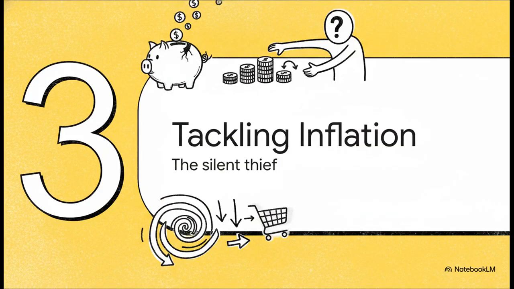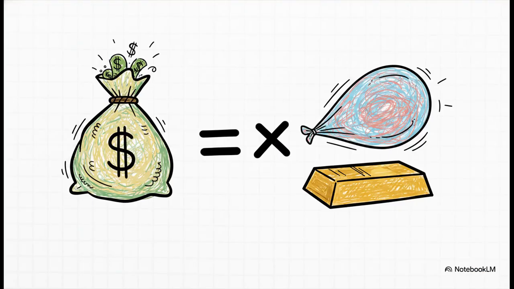Okay, now that we've handled the government, let's transition over to our second real-world hurdle in Section 3, tackling inflation and NPV. This is the silent thief of your purchasing power. To handle this silent thief, we need a specific mathematical relationship, which is the Fisher equation. It tells us that 1 plus the money rate equals 1 plus the real rate multiplied by 1 plus the inflation rate.